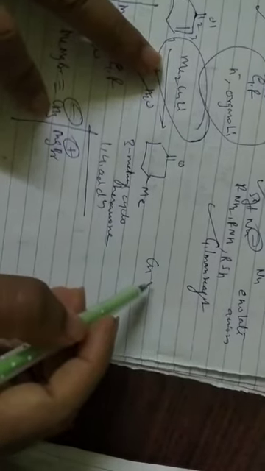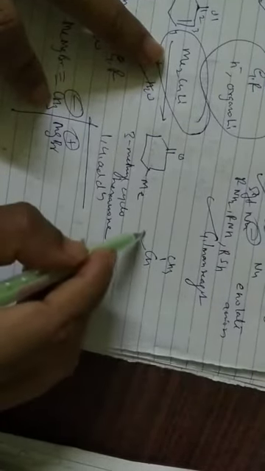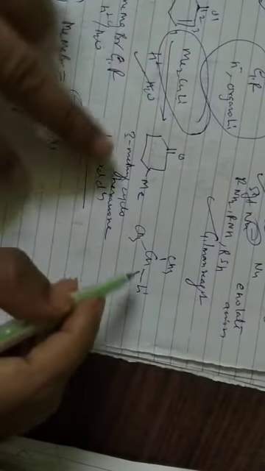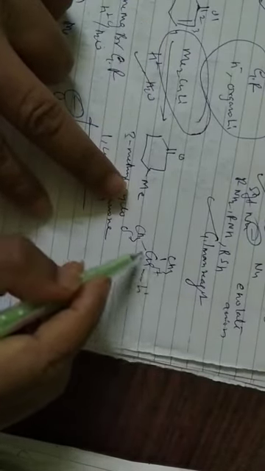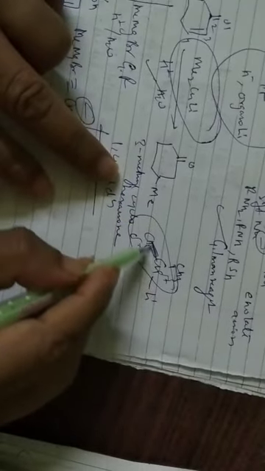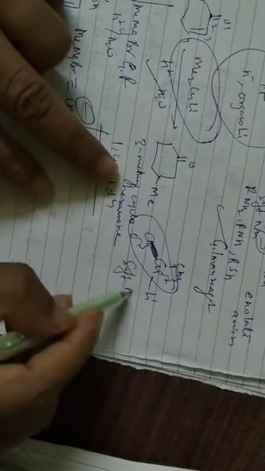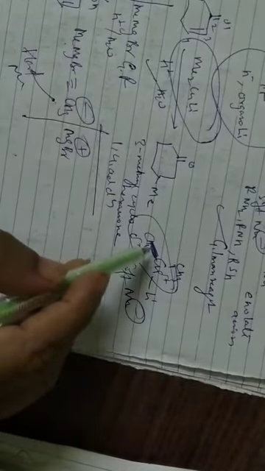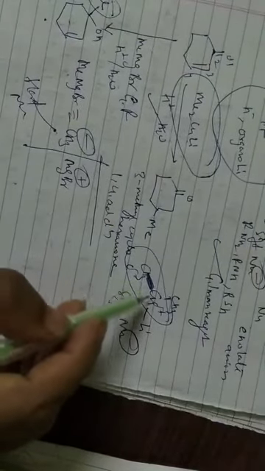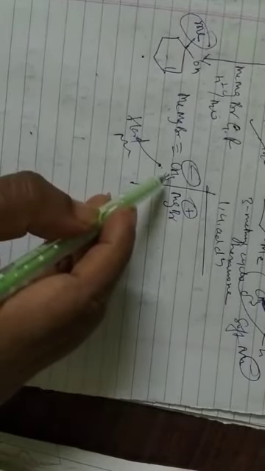whereas in the copper lithium reagent, if you see, copper is there with CH3 Li, so there is a partial positive and partial negative charge here. That's why we say a soft nucleophile is generated here. Whereas in the Grignard's reagent you can see there is a total shift of the negative charge onto the R substituent, and that's why it becomes a hard nucleophile. So this is the best example we can show for the Gilman's reagent.